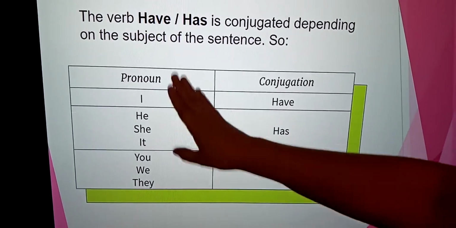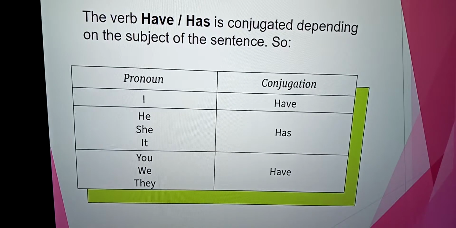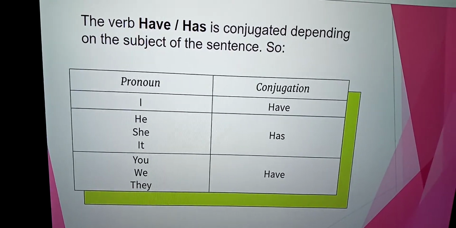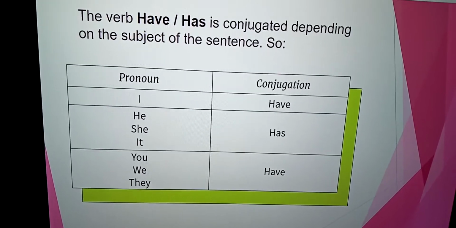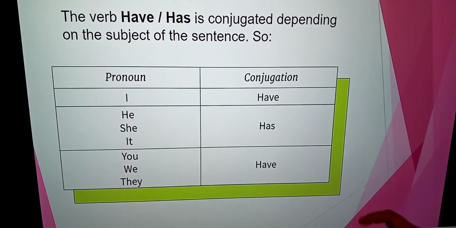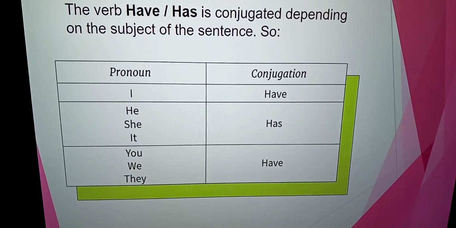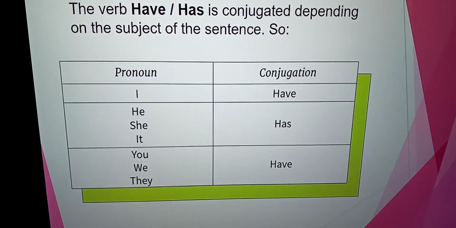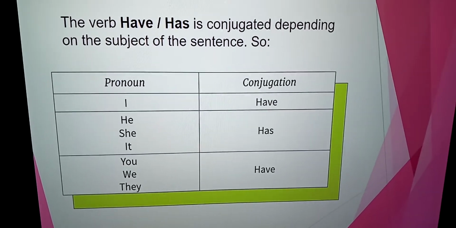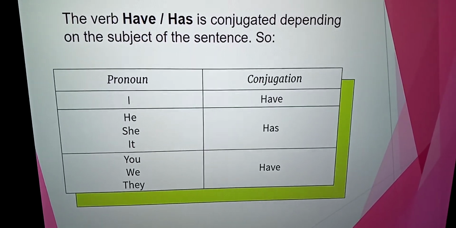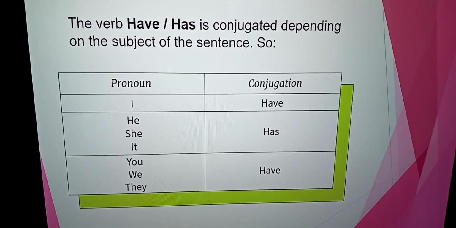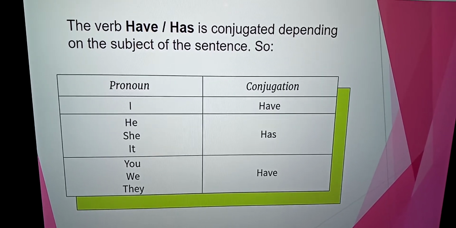Repeat: I have, she has, he has, it has, you have, we have, and they have. This is the end of the class. Thank you.